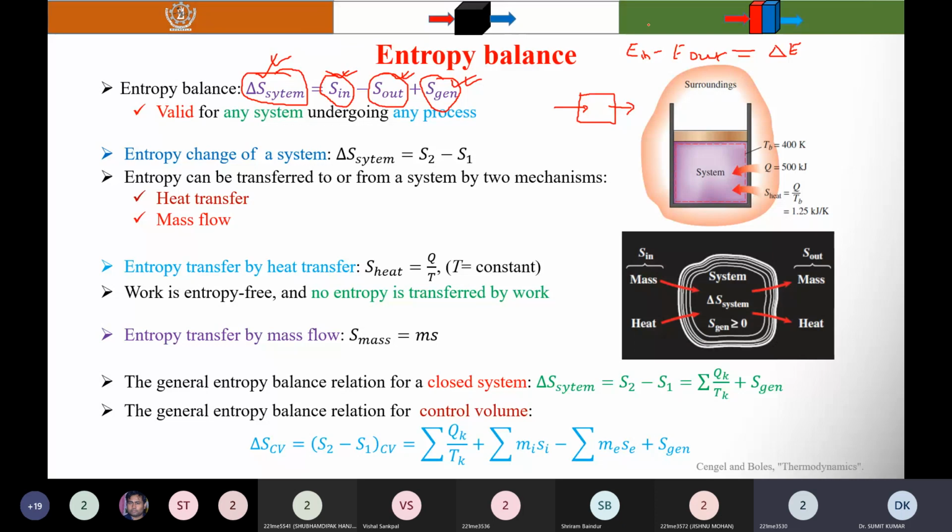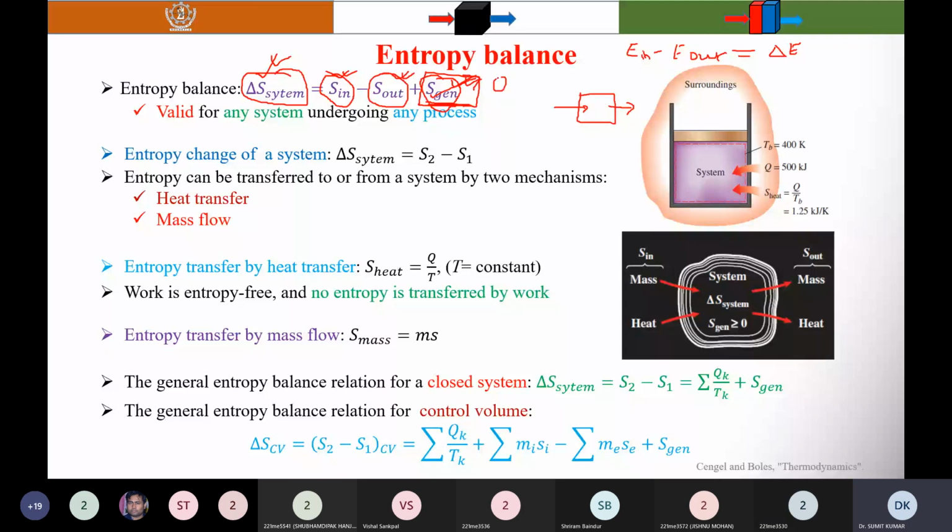When you discuss this entropy generation, it is not a property. So it is not a conserved property, but here I am doing the balance. Why? If it is a reversible process, then what is the value of these terms? When the process is reversible, what is the value of this? For a reversible process, 0, sir. 0. And for an irreversible process, it is non-zero.